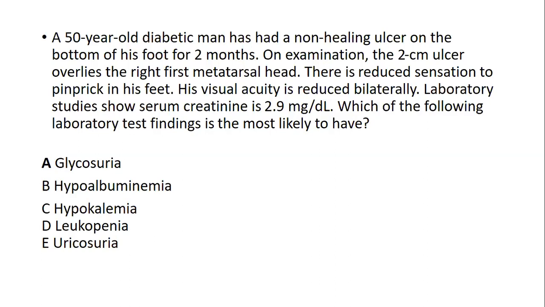Now, there is a reduced sensation, which means he is also having neuropathy. He is also having ocular complications, in which the visual acuity is reduced. The question asked is very simple, but from this scenario, you may be asked different questions.